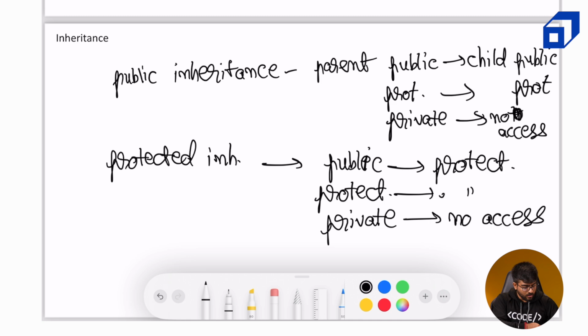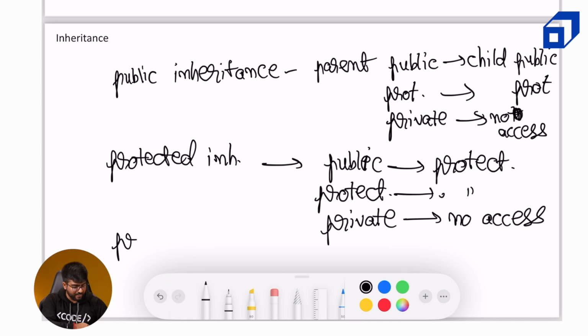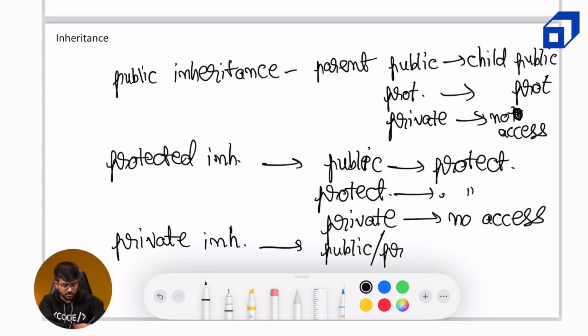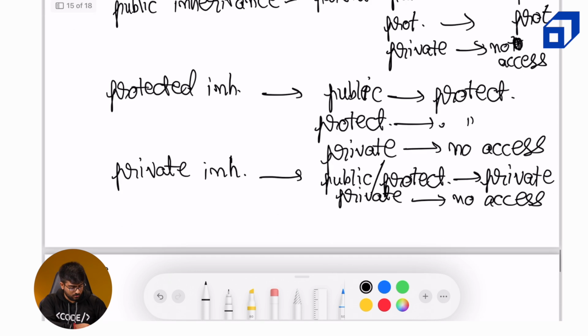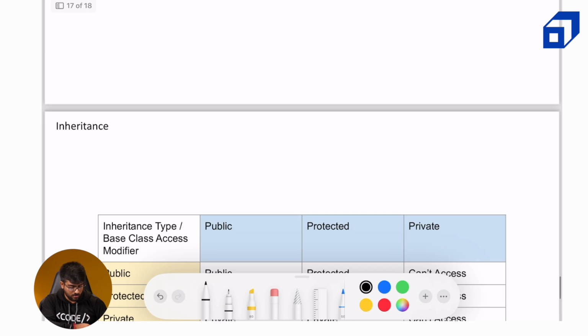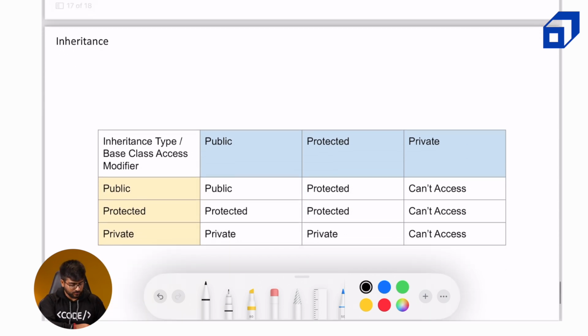Okay. So now the last one remaining is private inheritance. In private inheritance, everything becomes private, like whatever public or protected attributes are in the parent class become private, and we still can't access the private attributes of the parent class. That is the definition. Now we can just take a look at this table so that it makes sense.